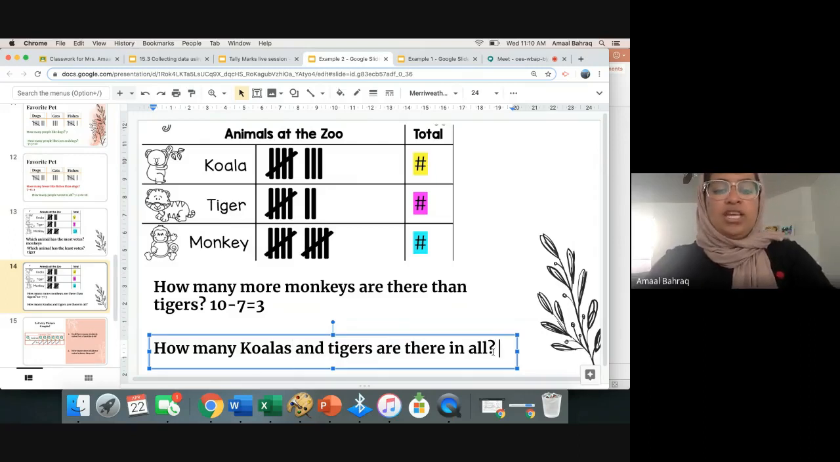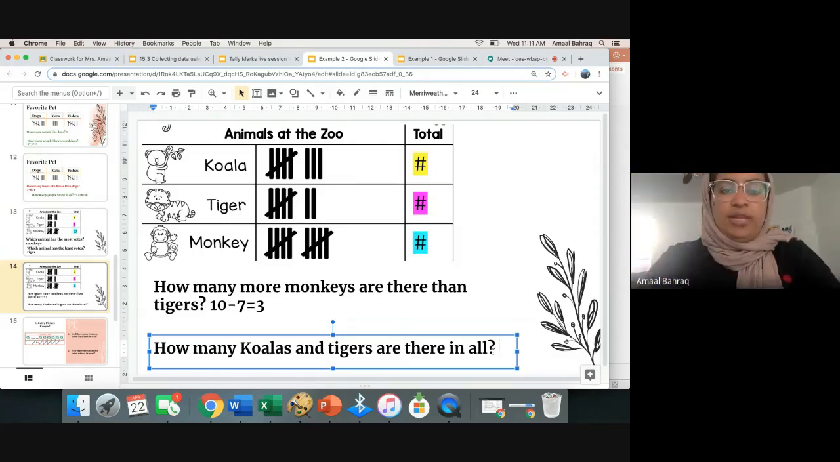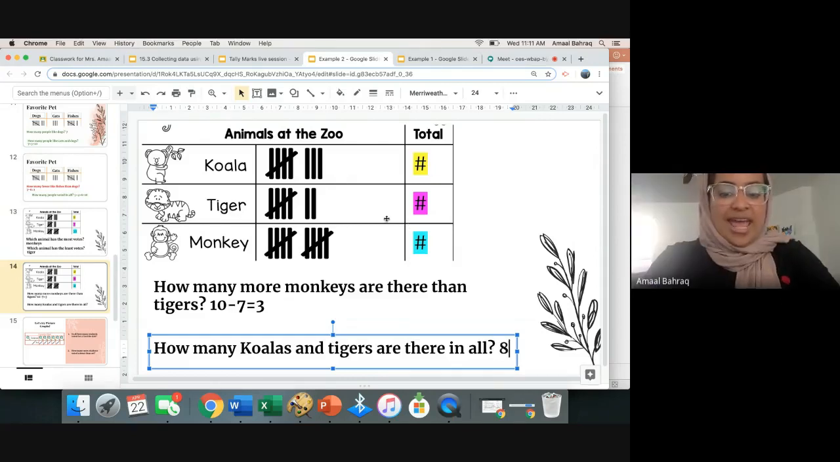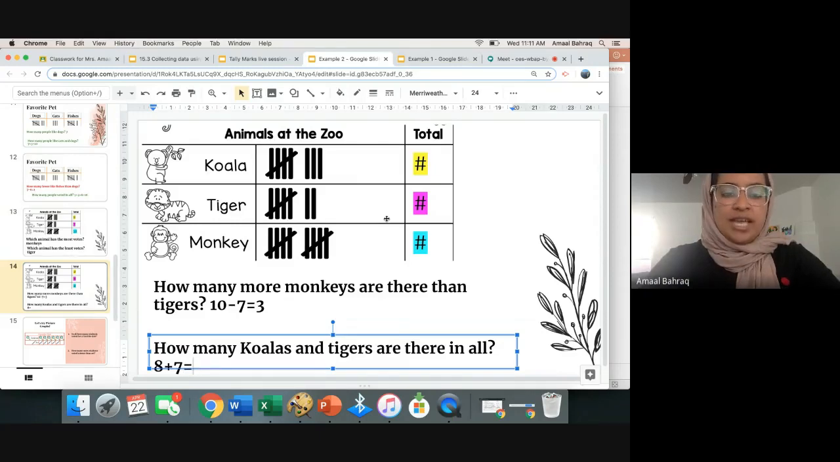Hamza H, how many koalas and tigers are there in all? So I just want to add koalas and tigers. So how many koalas are there? 8. Good. 8 plus how many tigers are there? 7. Good. What does 8 plus 7 equal, Hamza H? 15. Good. 15. Good job.